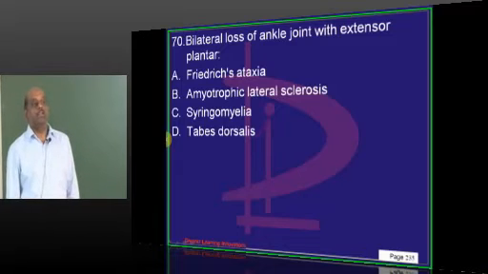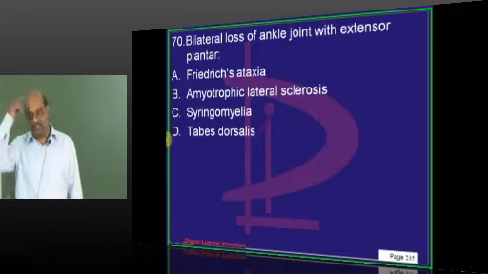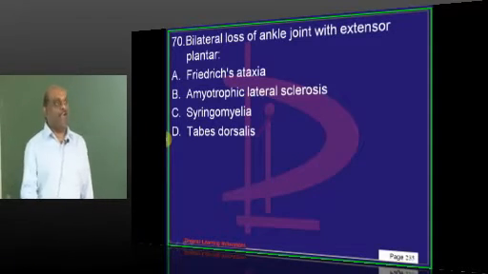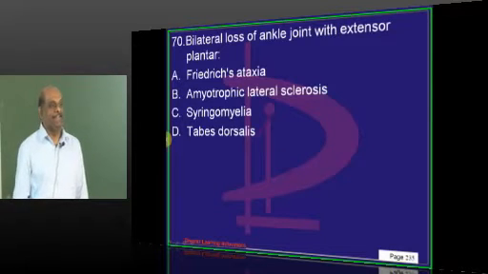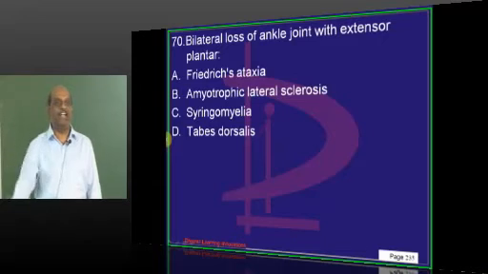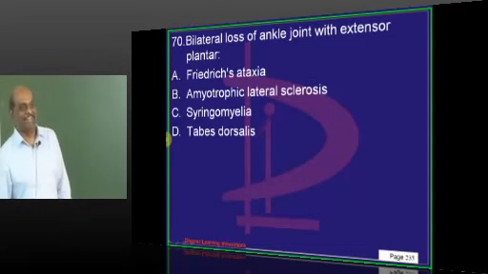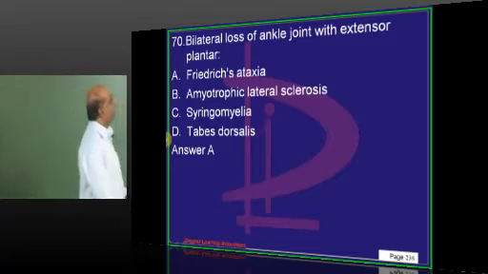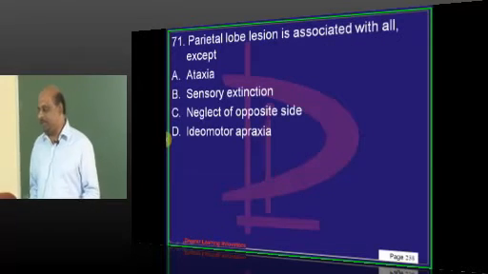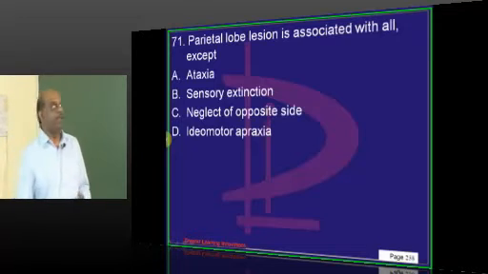Then some of our stroke patients also will show this combination. Why? Because of the stroke they get extensor plantar. Because of their background diabetes, peripheral neuropathy, they can have loss of jerk. Don't jump and say, oh, I diagnosed Friedreich's ataxia in this old man who had a stroke. Such possibilities are there in Indian patients. Now, doctor, parietal lobe dysfunction. Lobar dysfunction is a common question in the exam. What is your answer?